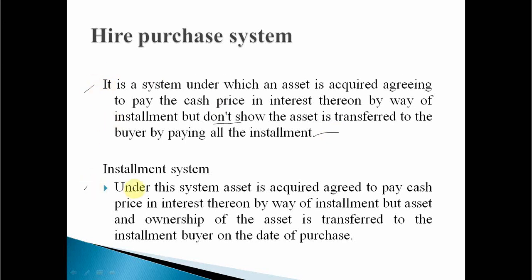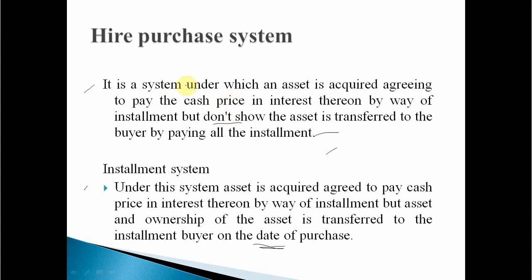So now the installment system. Under this system, an asset is acquired, agreeing to pay the cash price with interest thereon by way of installment, but the asset and ownership of the asset are transferred to the installment buyer on the date of purchase itself.